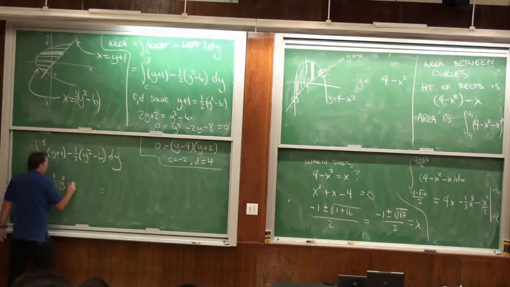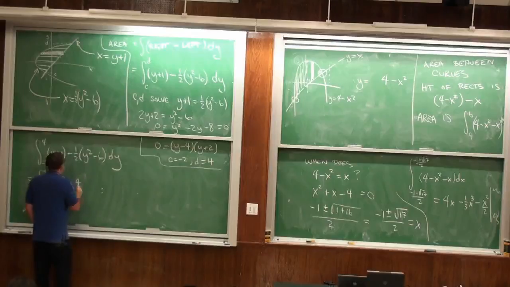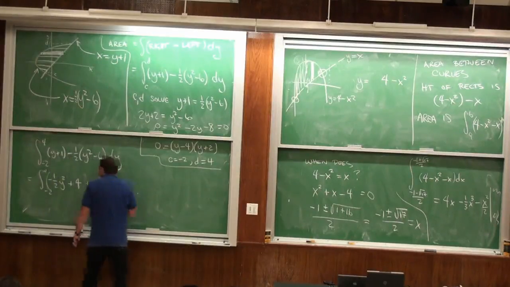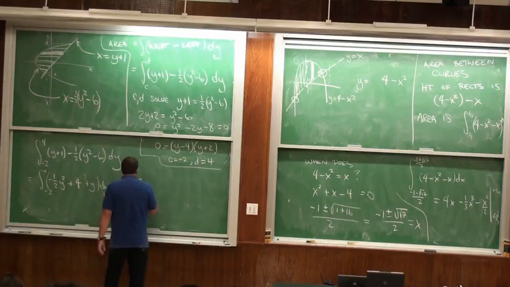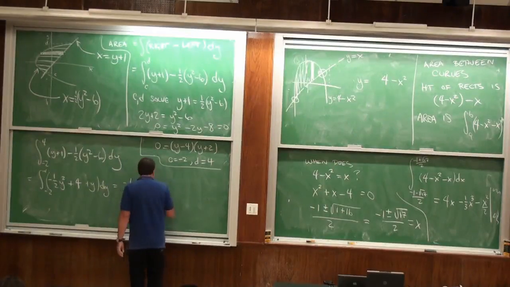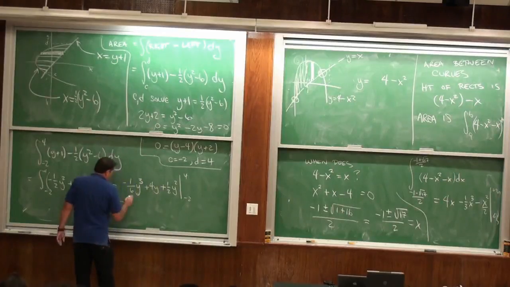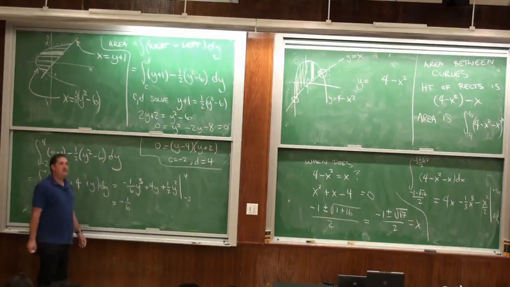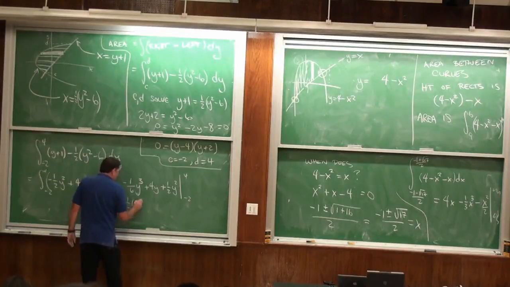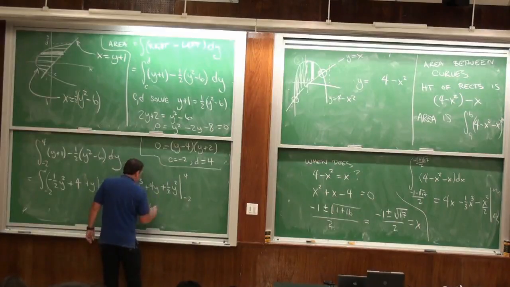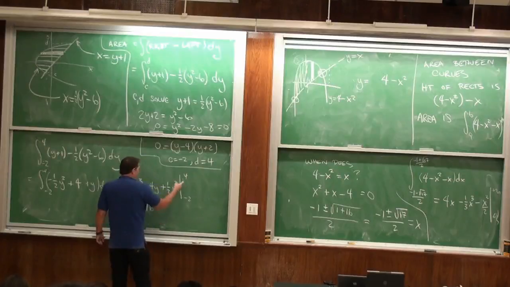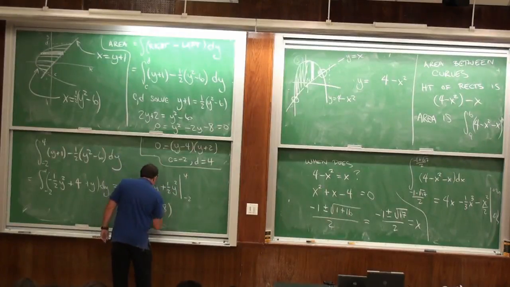So, let me just do the algebra here. This is the integral from minus 2 to 4 of minus 1/2 y squared plus 3 plus 1 is 4 plus y dy, which is minus 1/6 y cubed plus 4y plus 1/2 y squared evaluated from negative 2 to 4, which is minus 1/6. 4 cubed is 64. 4 times 4 is 16.